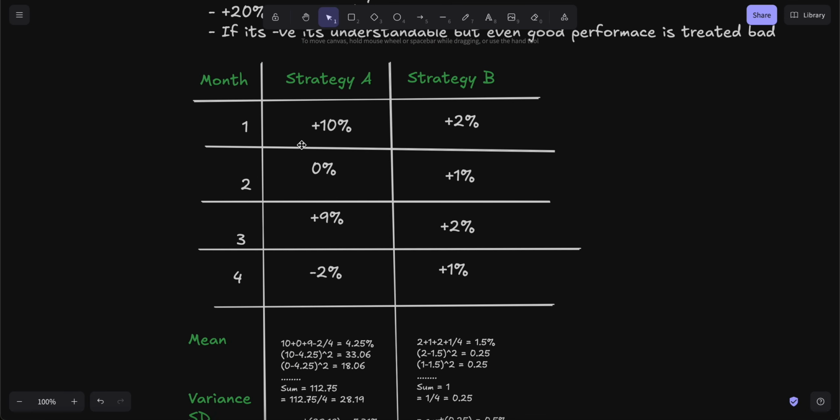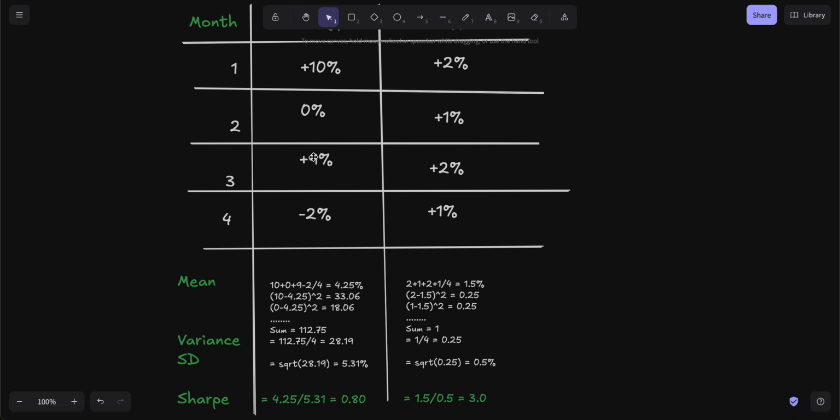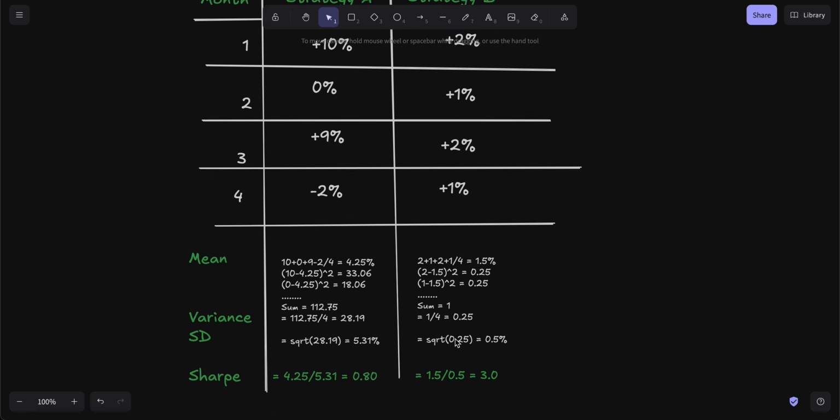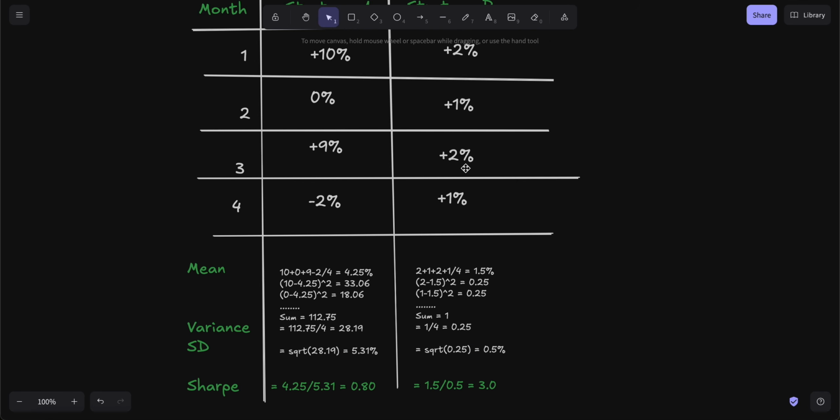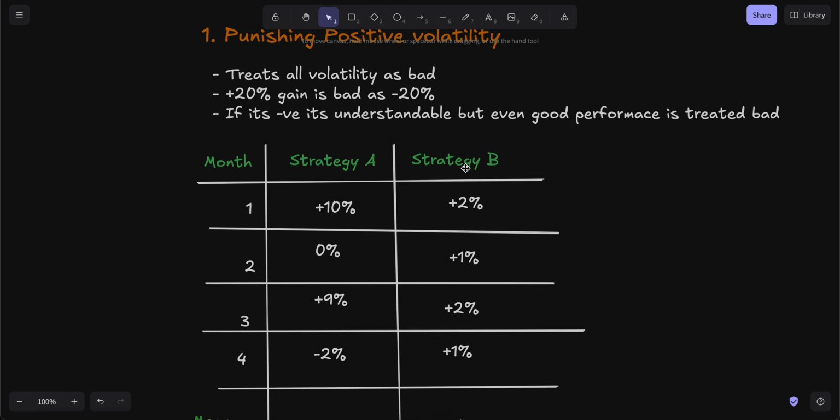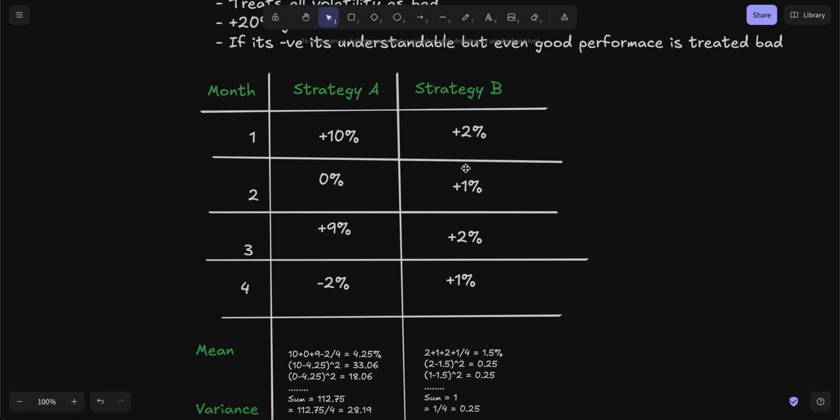Strategy A has got plus 10%, plus 9%, and just one month which is minus 2%, as compared to strategy B, which is just a mediocre strategy. It's just plus 2, plus 1, plus 2, plus 1. It's nothing significant. So you can see how it has punished the positive volatility in the plus 10 and plus 9. So in this comparison, even though the Sharpe ratio for strategy B is higher, it's not technically the superior strategy. So you can already see one of the biggest pitfalls of Sharpe ratio is that it punishes positive volatility.